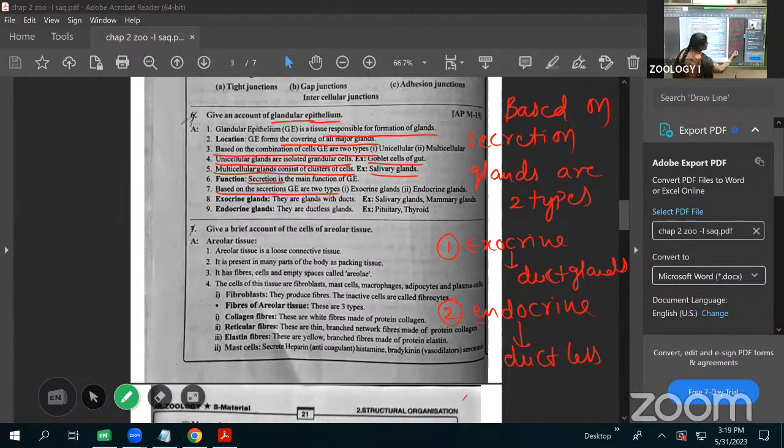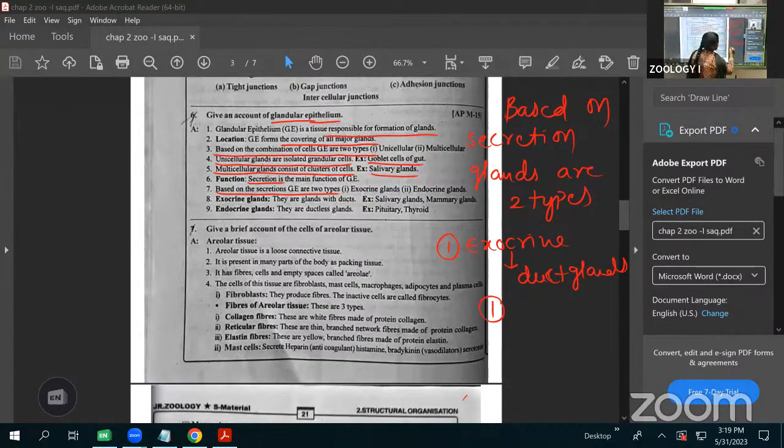Next, endocrine glands are the ductless glands. Which ones? Pituitary gland, thyroid gland, parathyroid gland, adrenal gland belong to the endocrine glands. Next, the exocrine glands are again divided into three types, depending upon the secretion along with the cell.